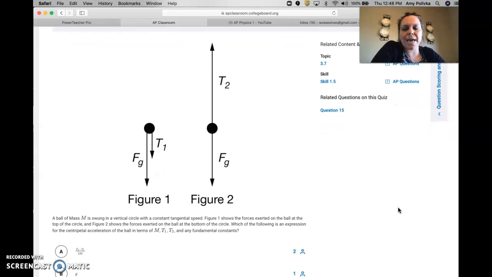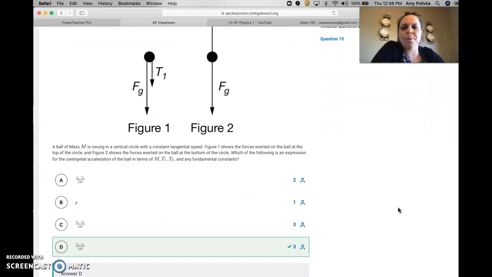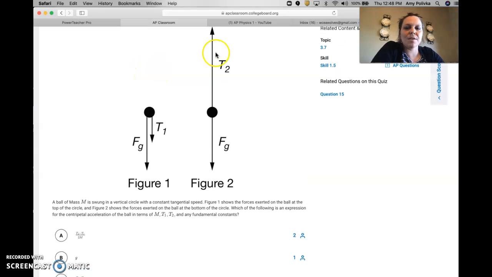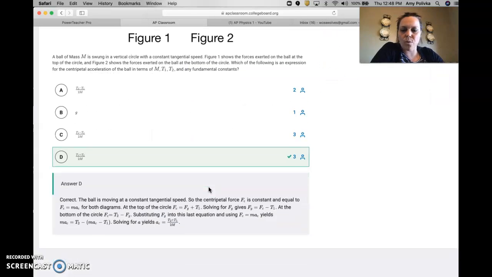Now, this problem is asking you to sum the forces. So keep in mind, if these two arrows are in the same direction, we're adding those forces. If these arrows are in opposite directions, we're subtracting those forces. And in both cases, we are going to use centripetal force and Newton's second law. So again, F sub c is centripetal force equals mass times centripetal acceleration. And so here we have both of these equations for each of the free body diagrams.